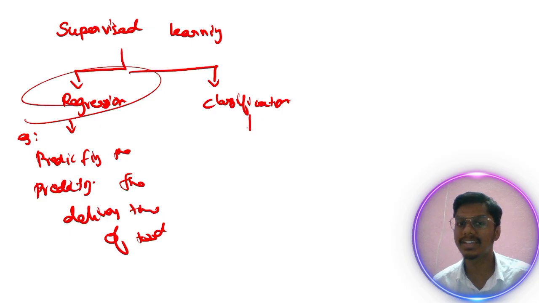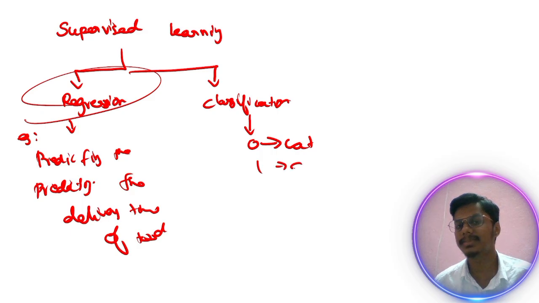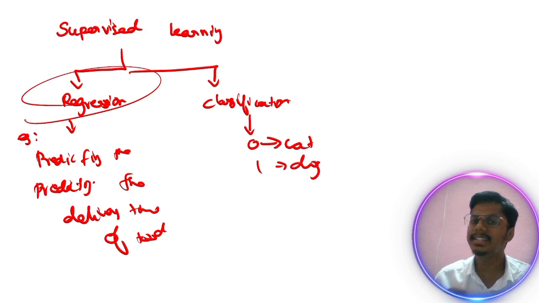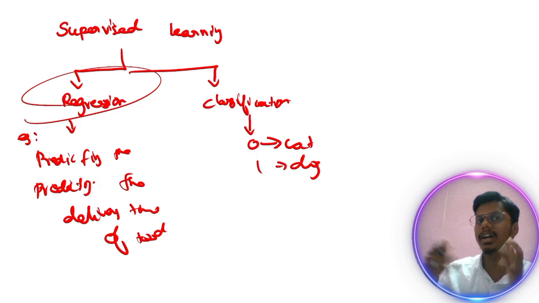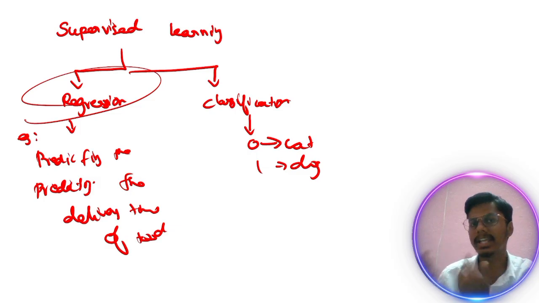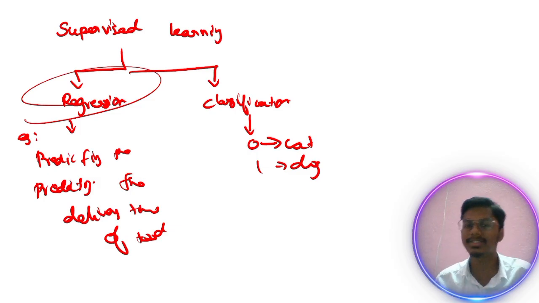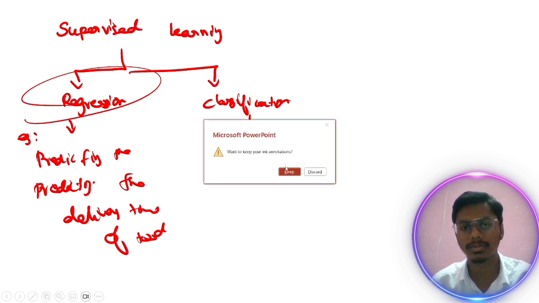For classification, the output is a discrete value, like 0 means cat and 1 means dog. It has only a few values, like cat or dog, or food like pizza or burger. Likewise, we are going to predict these, and that is known as classification. So that's all about supervised learning. Now let's start by implementing the projects.